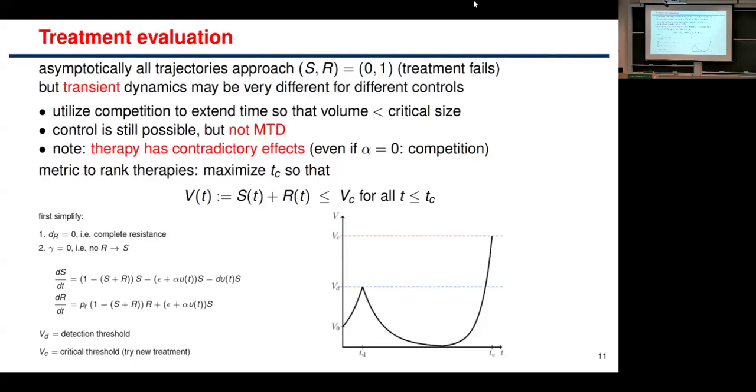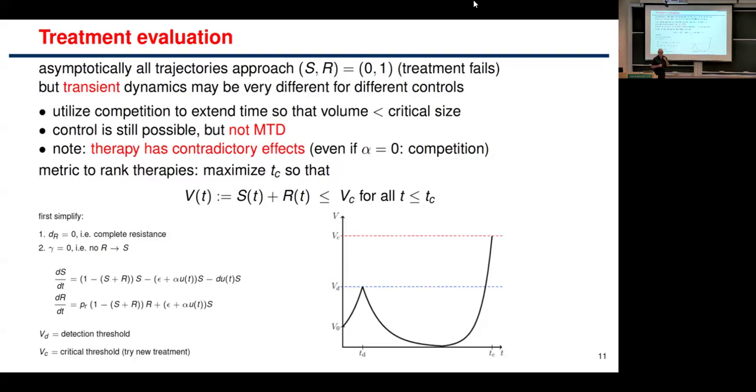So what we did is we said, let's set up one control problem. In a simple control problem, maybe gamma is 0, just for simplicity, and I also assume complete resistance, so that the RR is equal to 0. In this model, you can see it's always going to happen that everybody's going to end up, it doesn't matter what you do. I'm normalizing to 1, so the maximum of S plus R is 1, and S and R are the proportions of sensitive and resistant cells. You're going to end up basically with everybody becoming resistant, and that's going to be the end of the story.